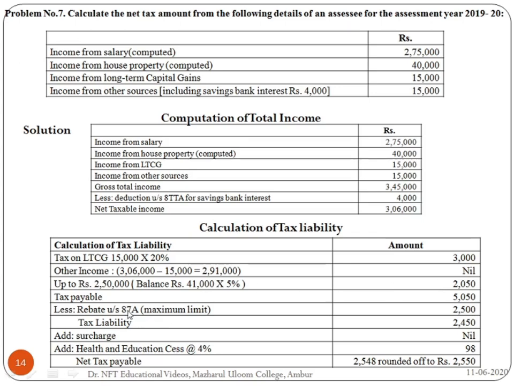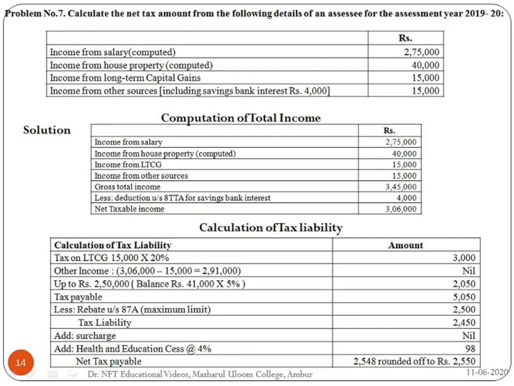In this case we can see that this person can claim the rebate under section 87A. Already I told you a rebate is allowed under 87A of the income tax law for taxpayers having total income up to 3.5 lakhs.